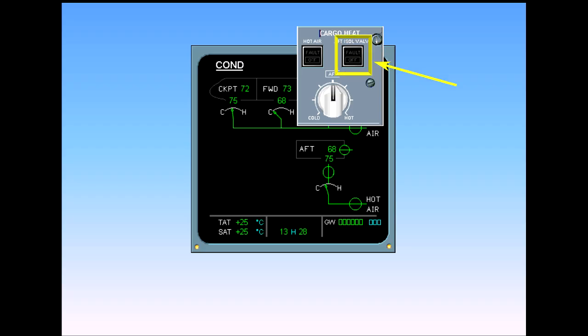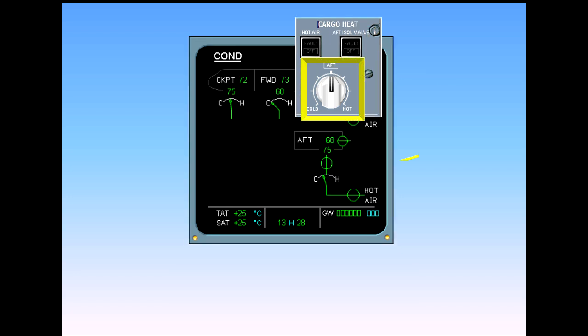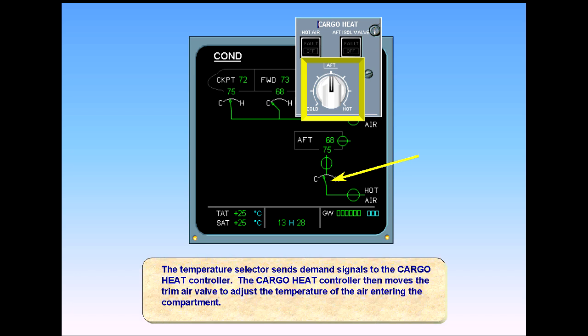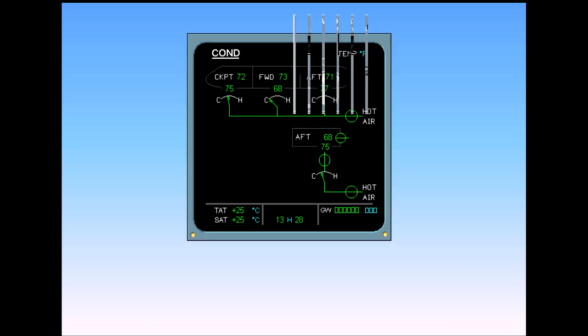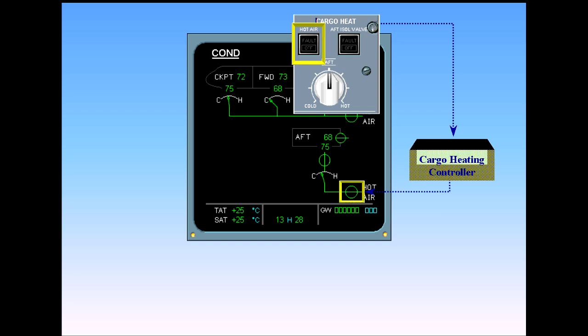This is the isolation valve switch. This switch normally remains in the open or lights out position. The temperature selector sends demand signals to the cargo heat controller. The cargo heat controller then moves the trim air valve to adjust the temperature of the air entering the compartment. The hot air switch controls the aft cargo compartment hot air valve via the aft cargo heating controller. This switch also normally remains in the lights out auto position.